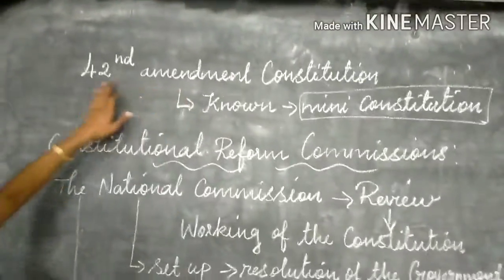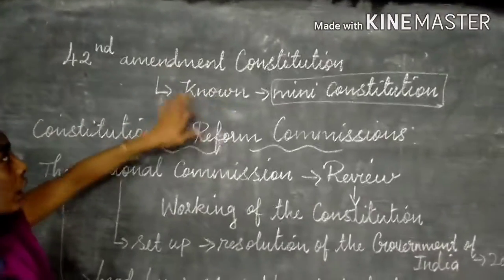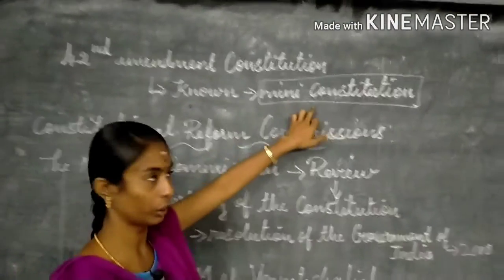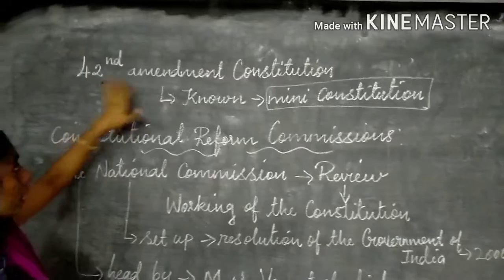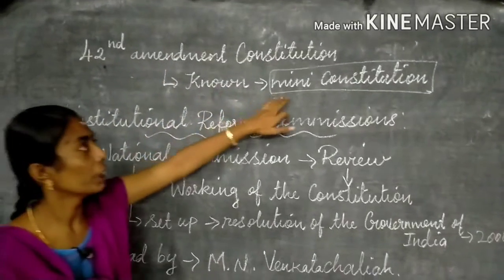The next one is the 42nd Amendment of the Constitution. It is known as the mini constitution. So the 42nd Amendment is also known as the mini constitution.